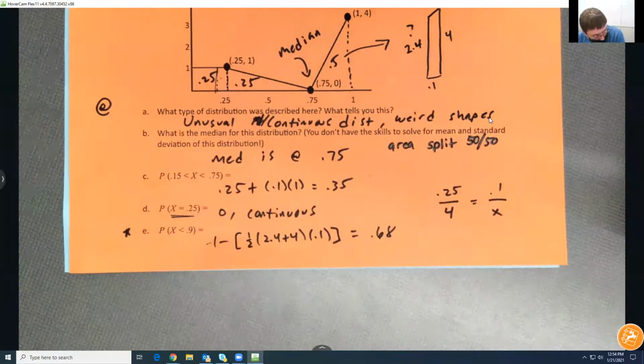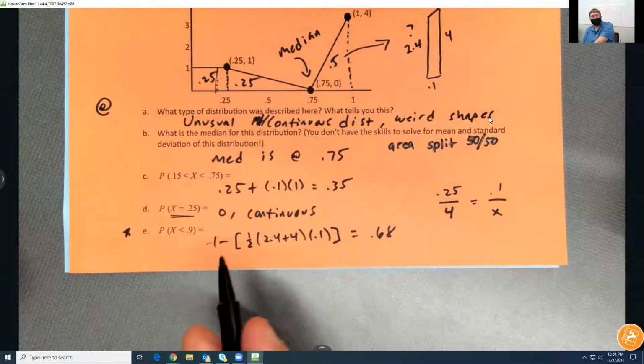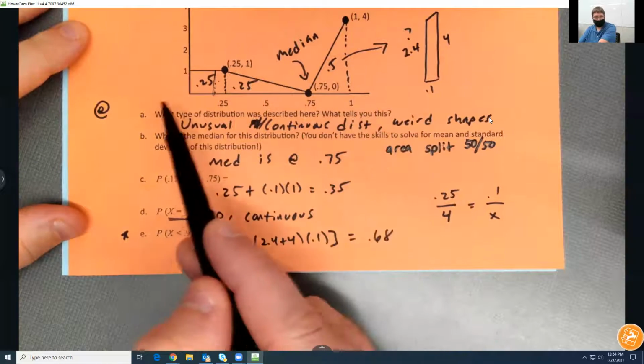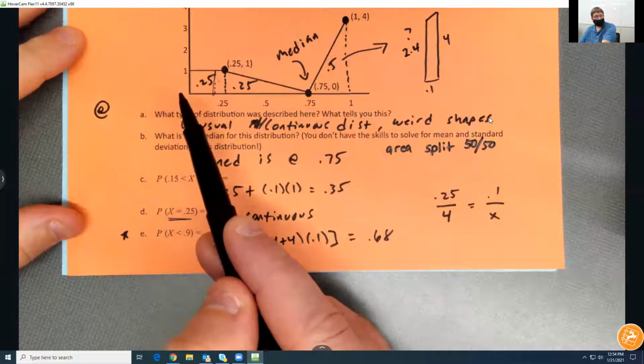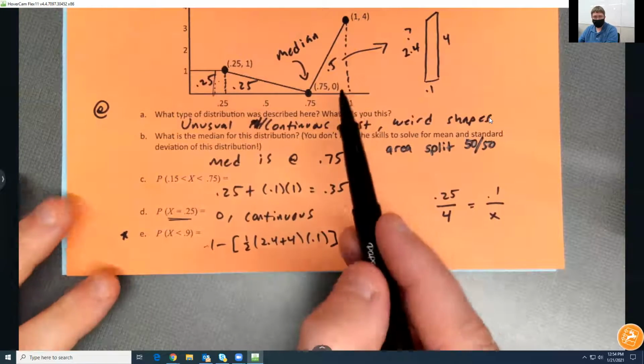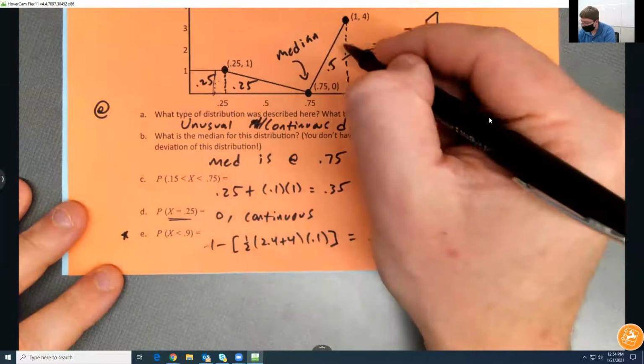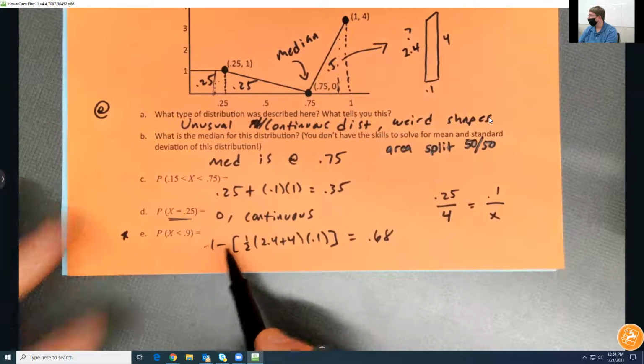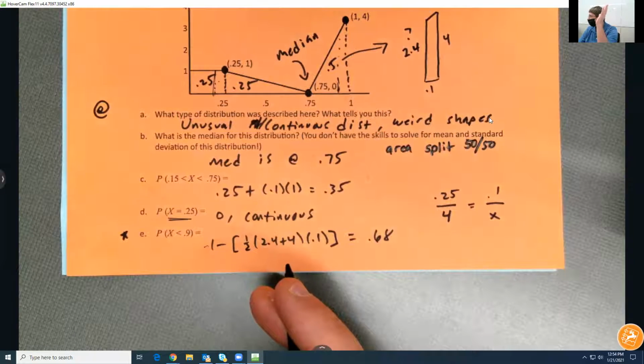All right, letter E. What do we do here? There are a couple of different ways to attack this one. I need basically all of the area from 0.9 backwards. For me, it was easiest to figure out this little trapezoid that's hiding here. I redrew it over here so you can see it, and subtract it from 1. And then everything left was covered.